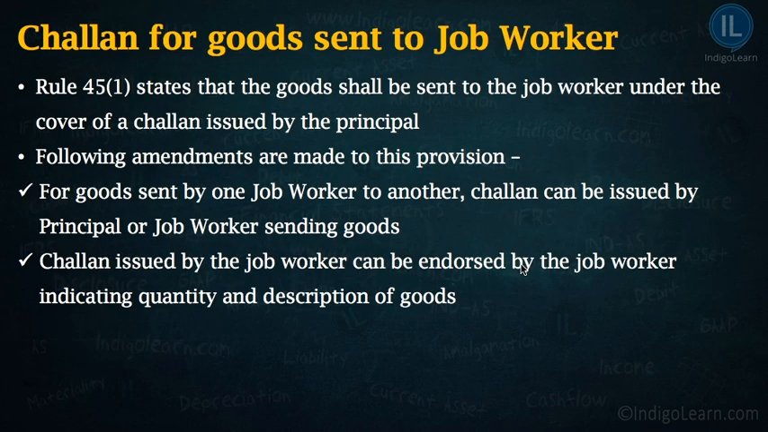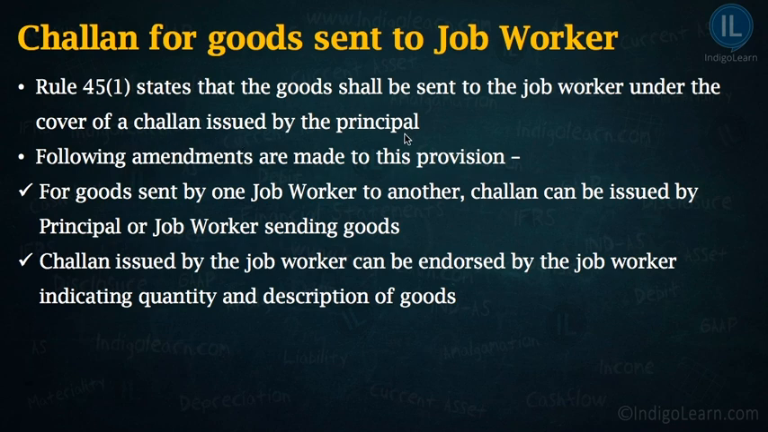Friends, moving on to the next amendment. We discussed this when we were discussing the provisions of job worker. In that case, we discussed that whenever any goods are sent to the job worker, it shall be under the cover of a challan which shall be issued by the principal. That means if a principal is sending any goods to the job worker, the principal is required to issue the challan. That means no goods shall be transferred without the cover of a challan. And this was covered under Rule 45 Sub Rule 1. So Rule 45 Sub Rule 1 used to read as: the goods shall be sent to the job worker under the cover of a challan issued by the principal.